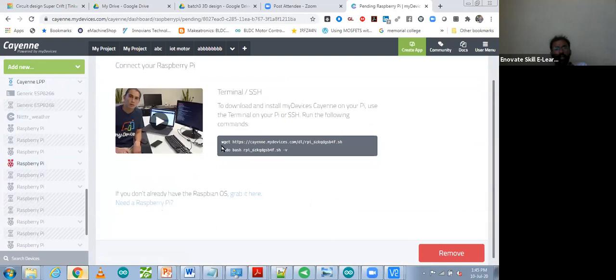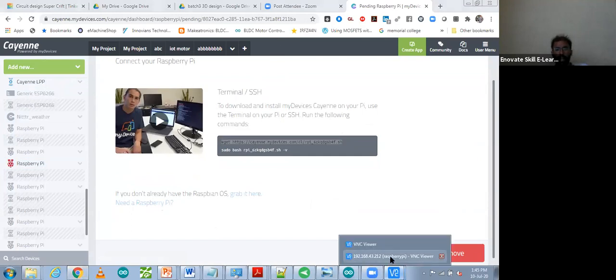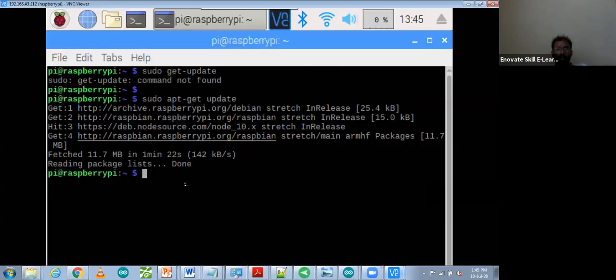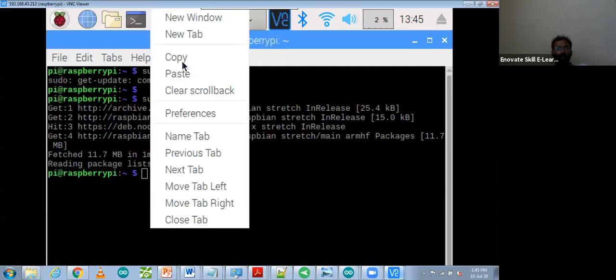This command you have to run. I'm going to copy the first command from over here. Then after that go to Raspberry Pi. This is my Raspberry Pi screen. Over there in the command mode, you have to paste the command that you have copied.